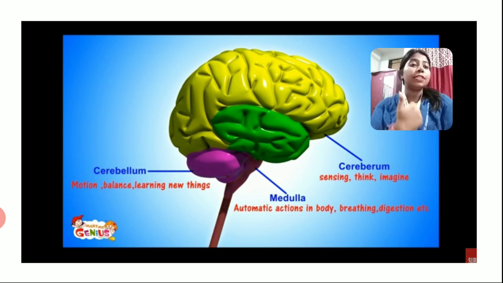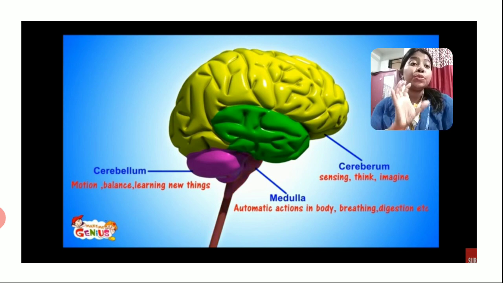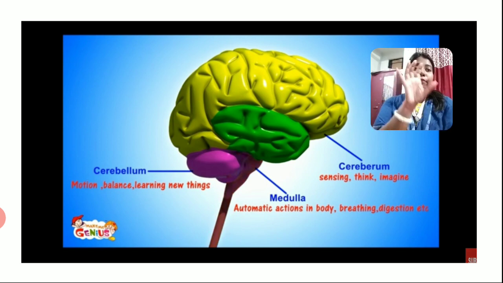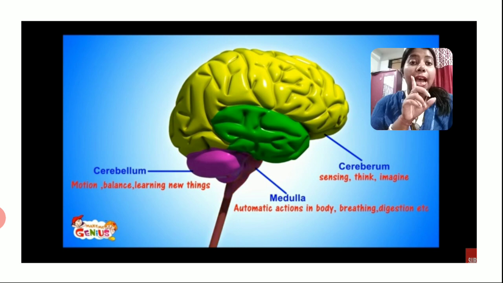Okay, so first is the cerebrum. Can you see the yellow color part? Yes, the yellow color part is the cerebrum. This part is used to think. Whatever we are thinking, whatever we are imagining, whatever we are sensing, feeling, the sense organs, everything works on this part. Clear? This cerebrum. Understood?